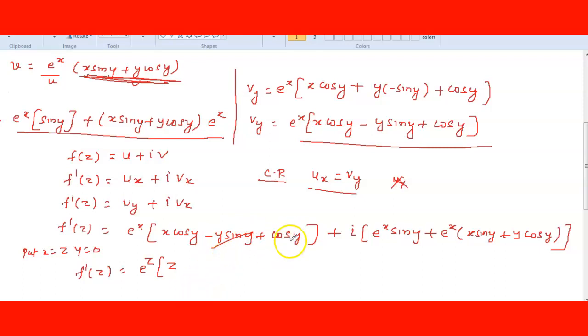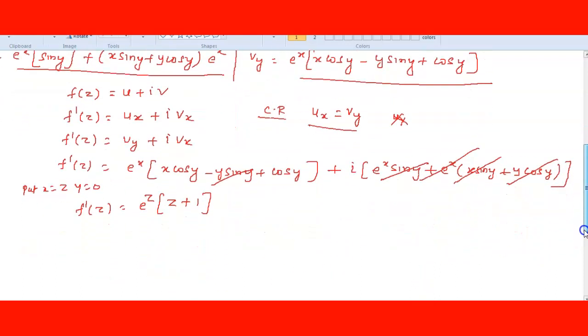This cos 0 is 1, right? So you will get here 1. This one, sin y is 0, so 0 into anything is 0, right? And this one, e power x means e power z, but here sin is there, sin y is 0, so this term is 0, and here y is 0, 0 into anything is 0, and this whole term is 0 because 0 into anything is 0. So only this is left. Any doubt till here? No doubt.